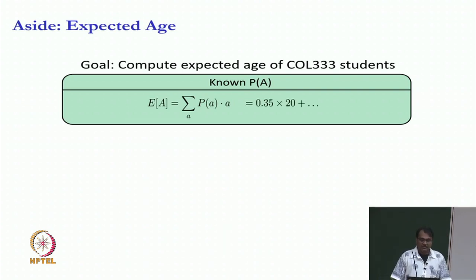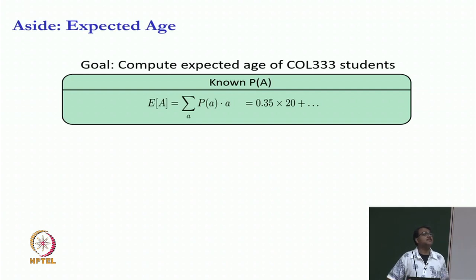So, in our world it is 0.6 into 20 plus 0.2 into 21 and so on. Okay. Now, this is the easy part.